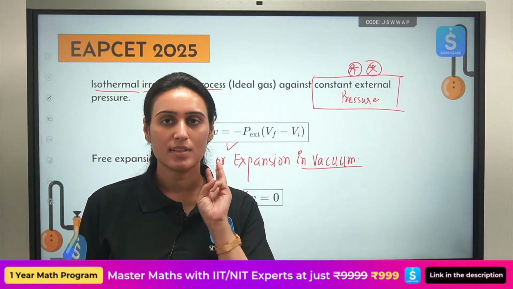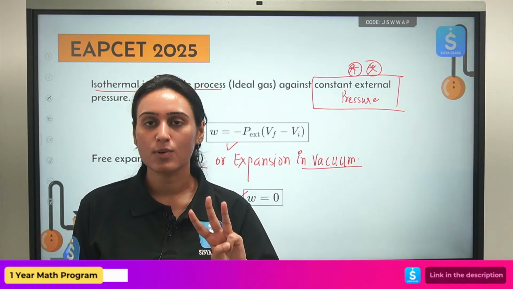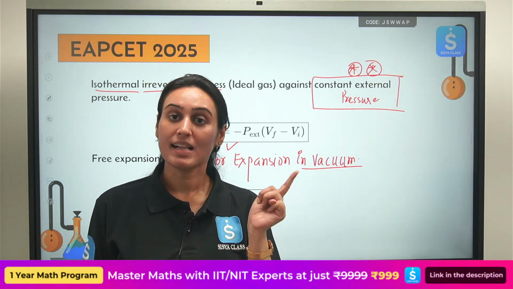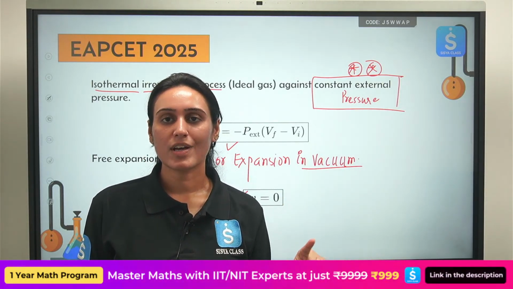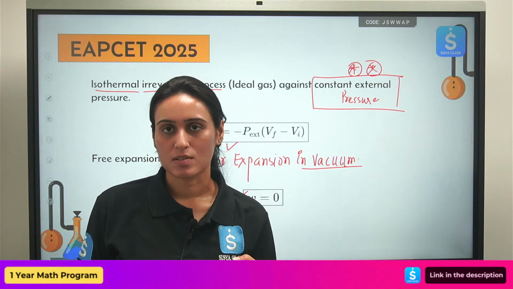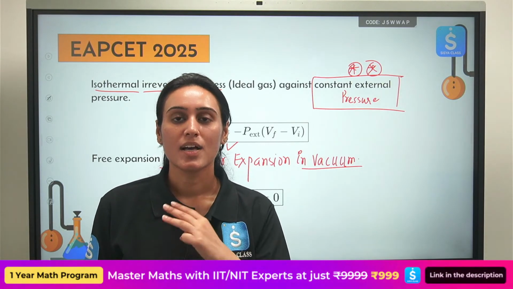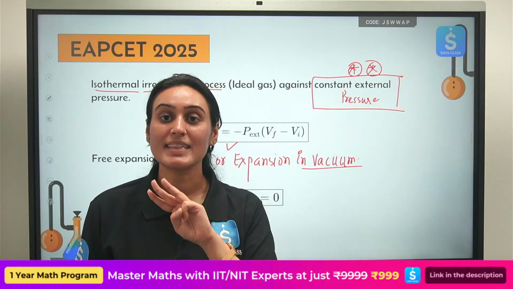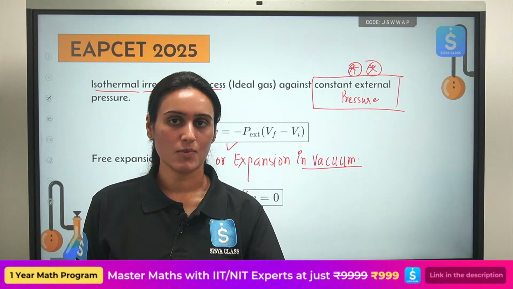So now we have learned about three different types of work done: work done for isothermal reversible process, work done for isothermal irreversible process, and work done in case of free expansion or expansion in vacuum. You should know three different formulas for work done, then only you can solve questions. Let's move to the next part, everyone.